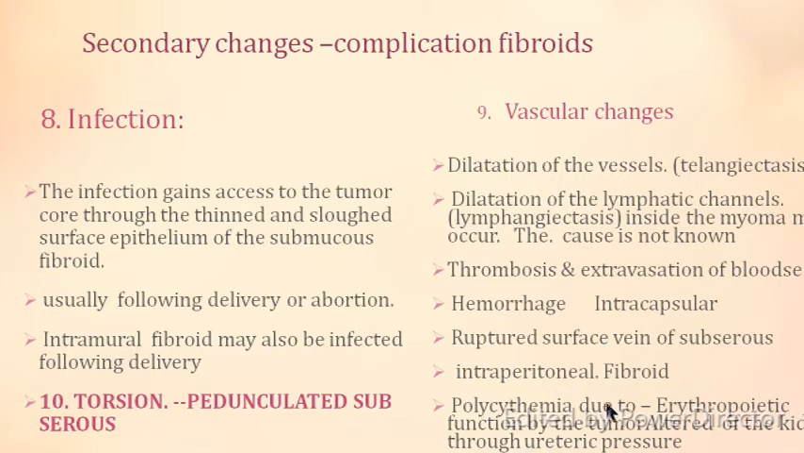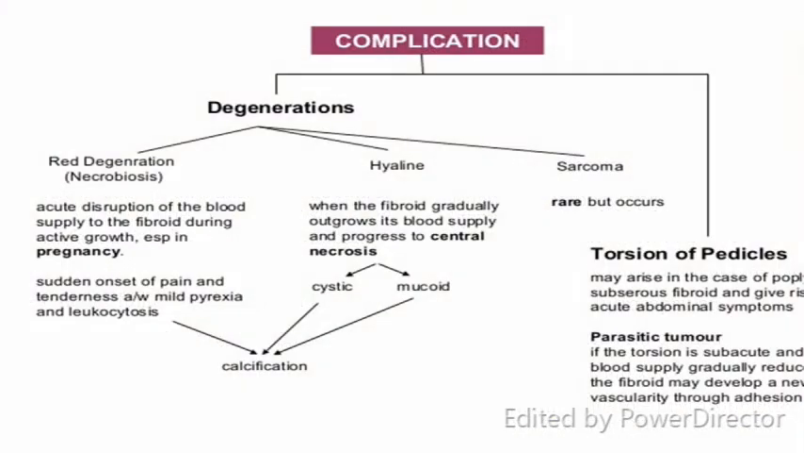And one more feature is that there can be polycythemia. It is because of this blood loss, this extravasation, or it can be because of the erythropoietic function by the tumor, that is the altered kidney pressure, or through the ureteric pressure affecting the kidney functions, and therefore erythropoietin is released, causing polycythemia. The last feature is torsion. A subserous pedunculated fibroid can undergo twisting or torsion. So these are the changes of the fibroids.